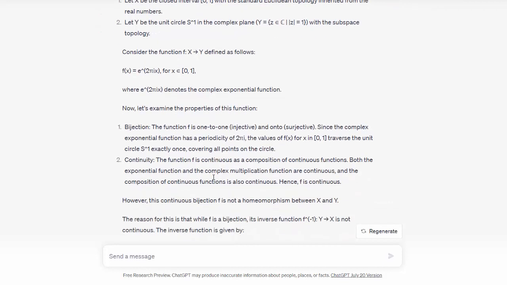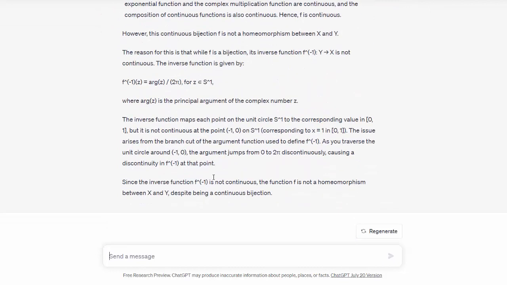So this example doesn't quite work, because 0 and 1 are both mapped to the same point, the example you gave is not a bijection.